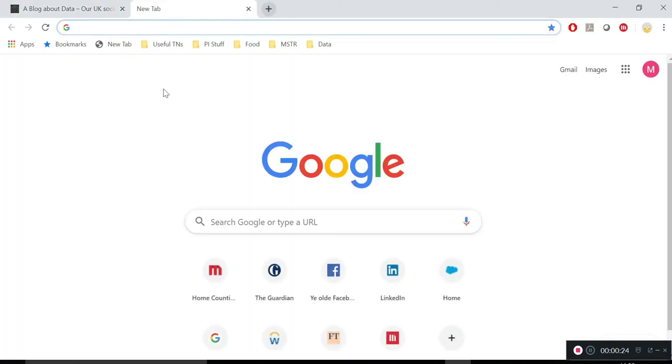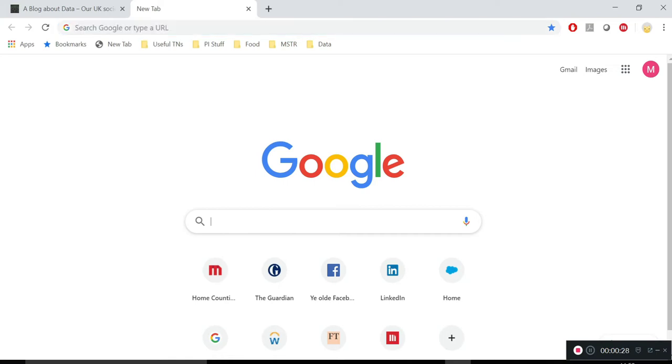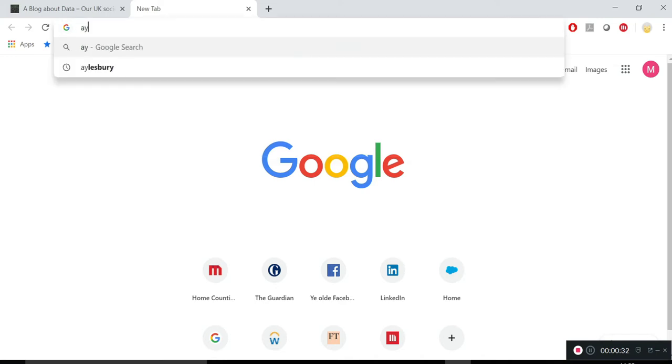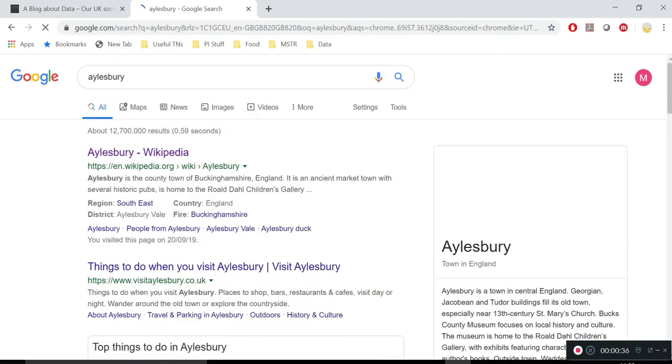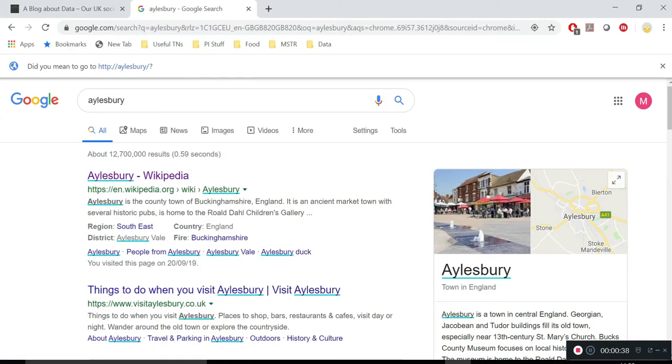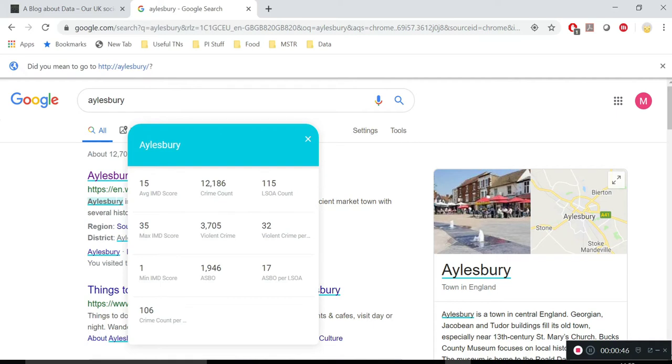Let's go to a browser. And then in that browser, let's look for a local town in the area where I live, which is the home county. So let's look at Aylesbury, for instance. So what happens when I type in Aylesbury? I get the results of the search, but you'll notice that every word Aylesbury there is actually underlined in a blue line. And if I hover over this and click, suddenly, as if by magic, I get all sorts of interesting stats about the topic that interests me, which is a study of crime in the home counties.